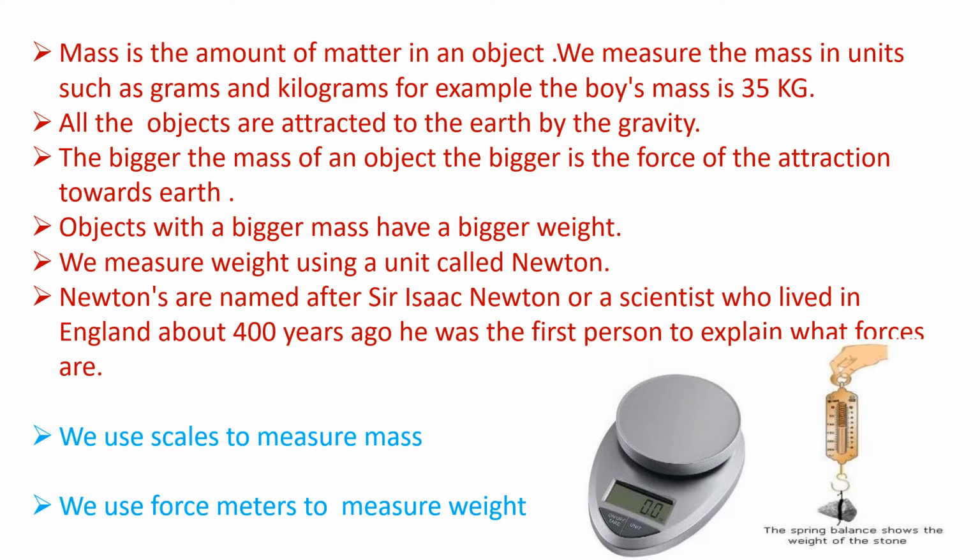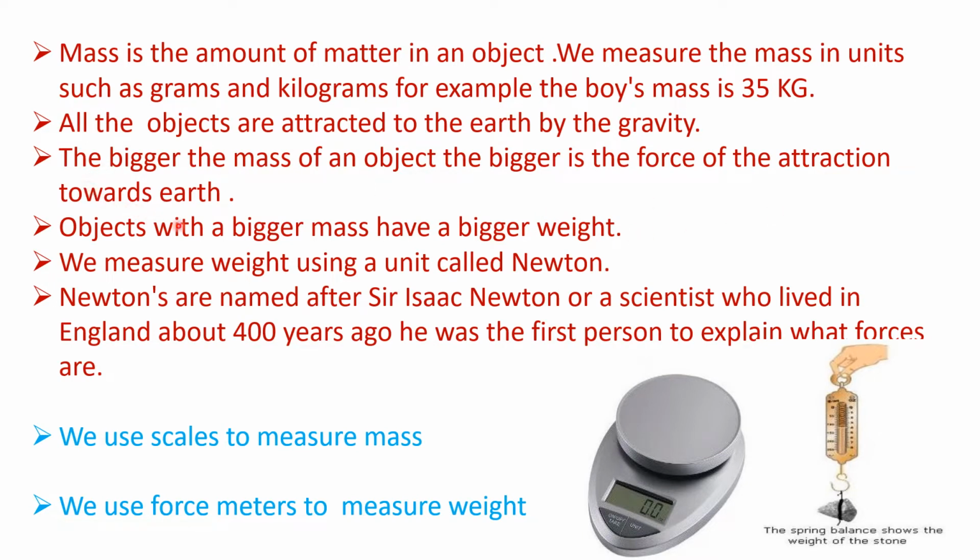The bigger the mass of an object is, the bigger the force of attraction towards the earth. If an object has a bigger mass, then a bigger force is required to attract it towards the earth.